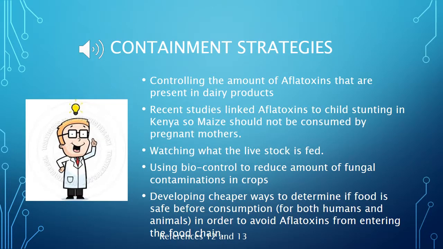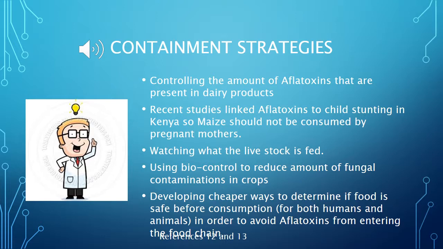Containment strategies. According to ILRI News, Kenya is one of the world's hotspots for aflatoxins, with what is believed to be the highest incidence of acute toxicity ever documented. This country suffered severe outbreaks of illness from aflatoxins in 2004 and 2010, poisoning more than 300 people in the 2004 events alone, and killing more than 100 of them. Domestic animals that consume feeds contaminated by aflatoxin also can become sick and die.